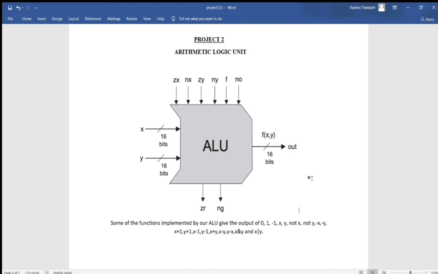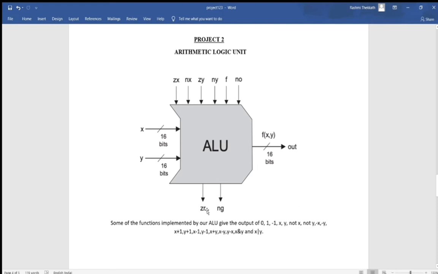Moving on to our next project, Project 2, Arithmetic Logic Unit. So on screen we can see a simplified diagram of our ALU. Our ALU operates on 2 16-bit input pins, X and Y, and outputs one 16-bit pin which is denoted by out. It also outputs 2 1-bit values. Some of the functions implemented by our ALU give the output of not y, minus y, x plus 1, x plus y and so on. At one given time the ALU computes only one function.